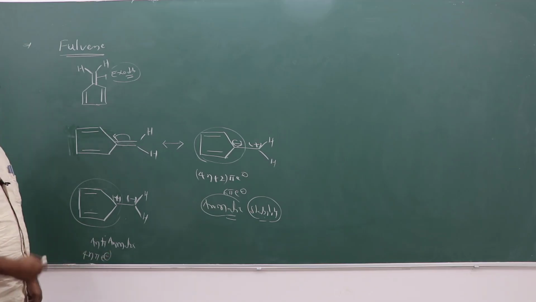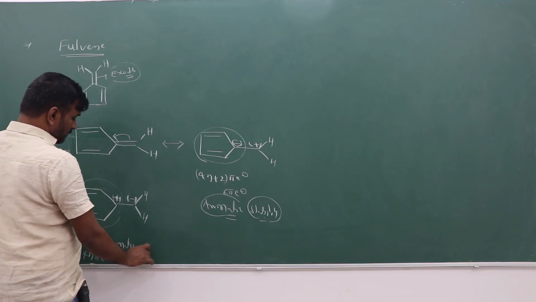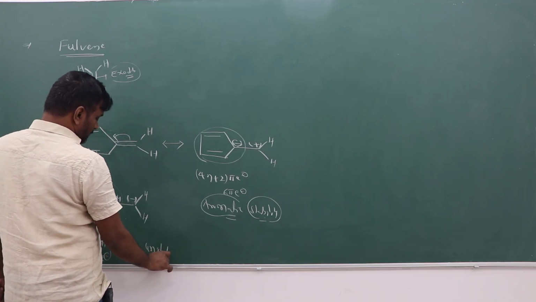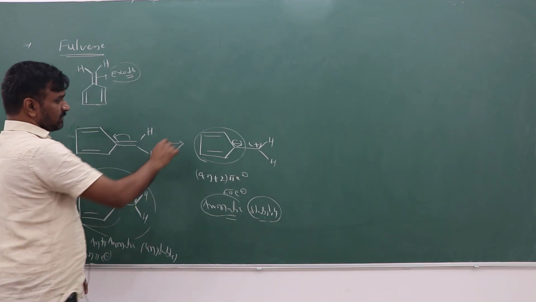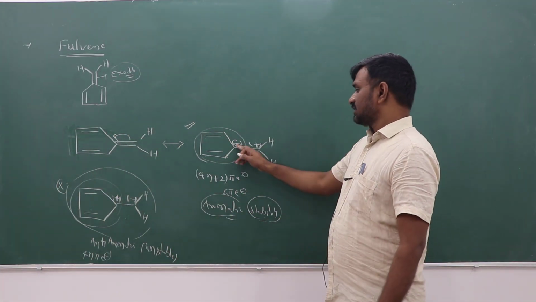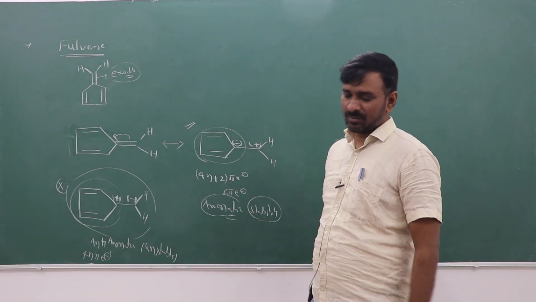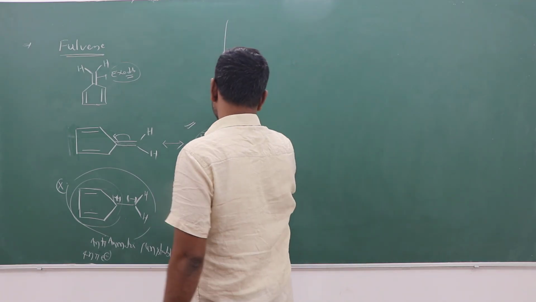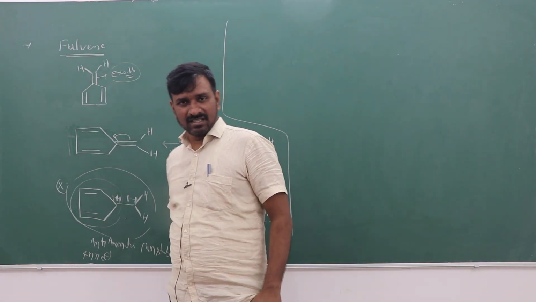If n value is 1, 4 pi electrons will be there. This is double 1, this is double 1. A double bond indicates 2 pi electrons. Here 4 pi electrons will be there. It follows the 4n pi electron rule. Anti-aromatic. If anti-aromatic is there, it will be unstable compared to the aromaticity. So that's why this one is not preferred. The preferred structure is like this, right? So it exists as a dipolar structure, with positive charge and negative charge both existing. It is a dipolar structure. Dipole moment may also be shown. With respect to this exo double bond, substitutions can also be there in the following molecule.